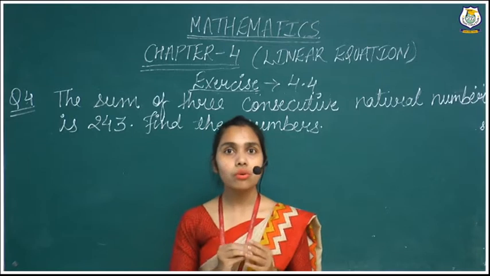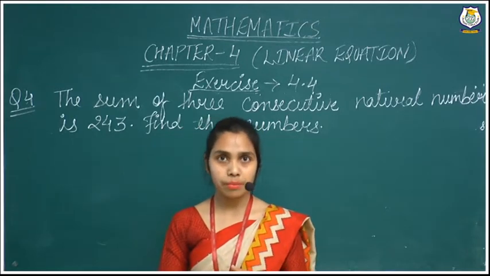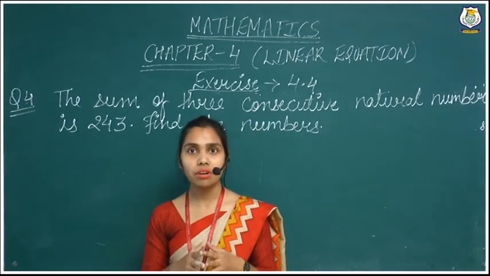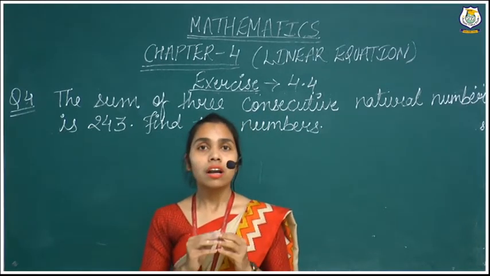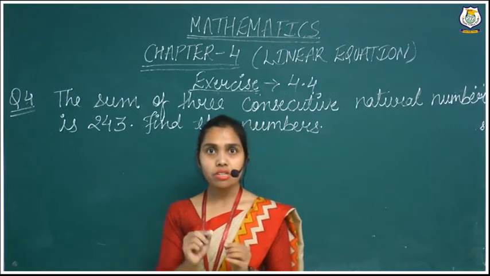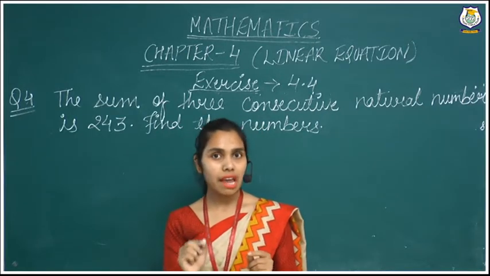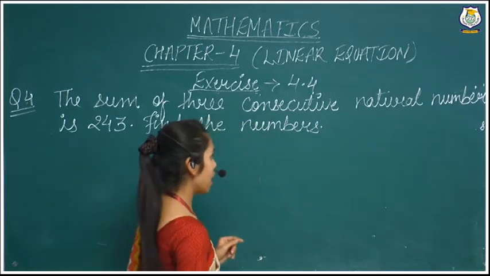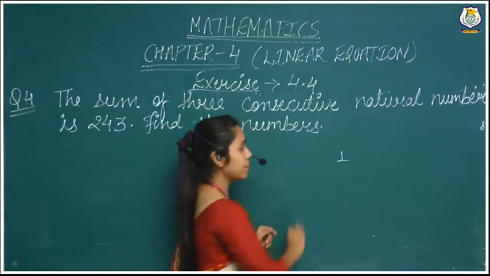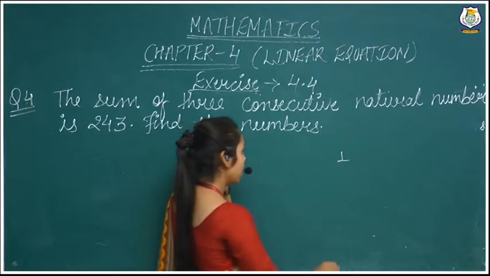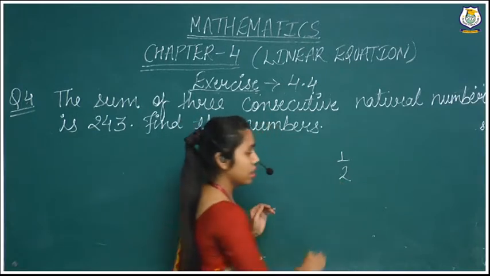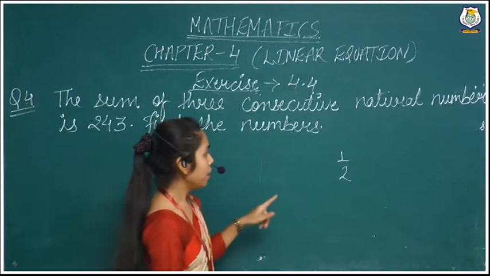So now they have told the sum of 3 consecutive numbers. First we will have to find our consecutive numbers. We will take the first consecutive number to be x. Let me give you an example: if our first consecutive number is 1, then the next is 2, right?